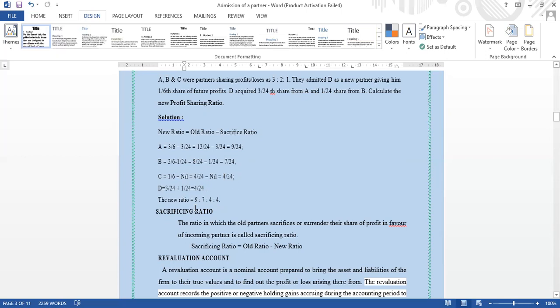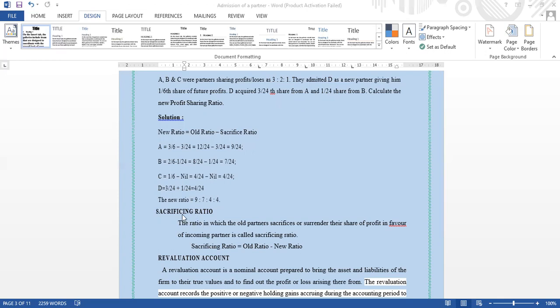Okay. So the new ratio is 9:7:4 for the old partners. But for the new partner, 3/24 plus 1/24, because A and B are sacrificing, right? So 3/24 plus 1/24, you will get 4/24. So the new ratio is 9:7:4:4.